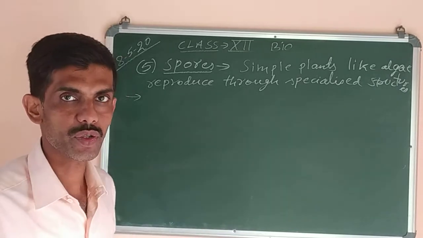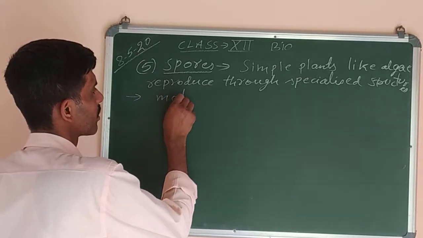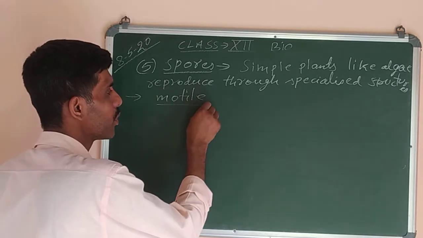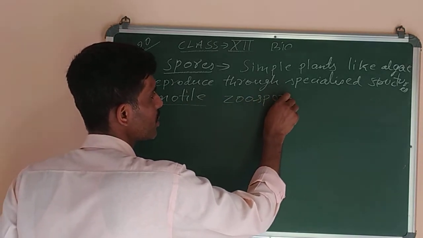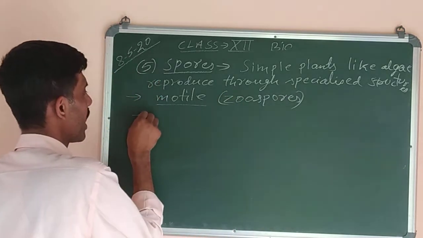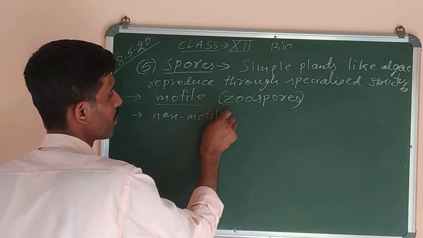So two types of spores are there. The motile spores; motile means they can move. If an example of motile spores is asked, you can write zoospores. And non-motile spores; non-motile means the ones which cannot move.